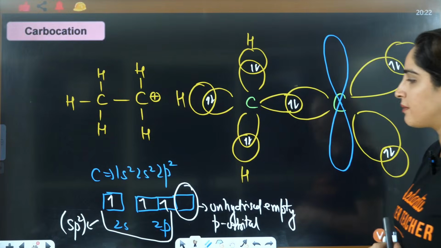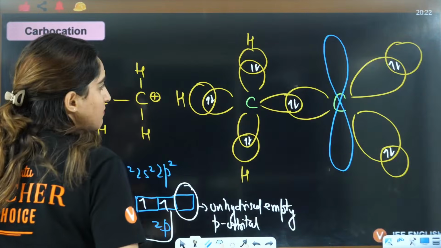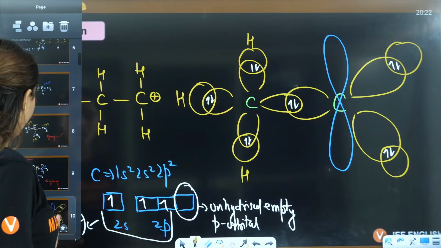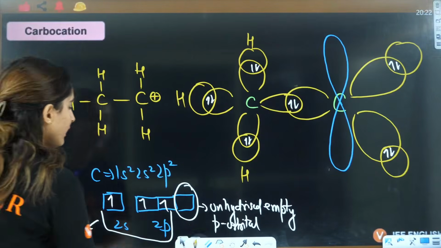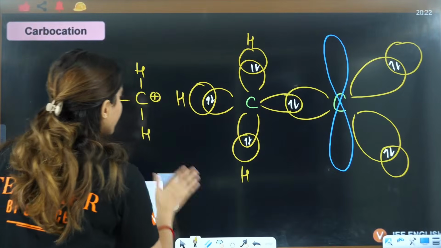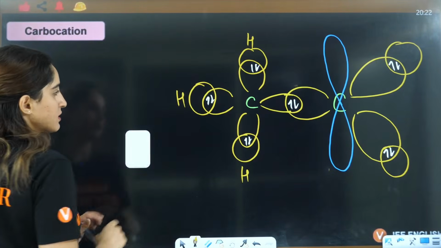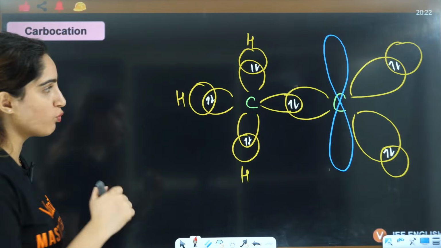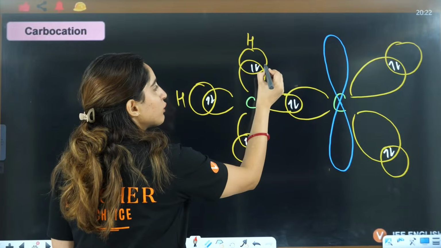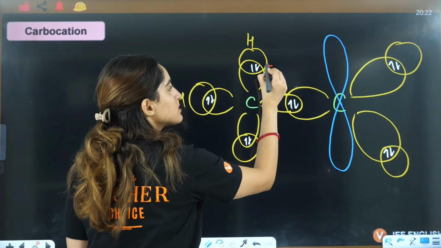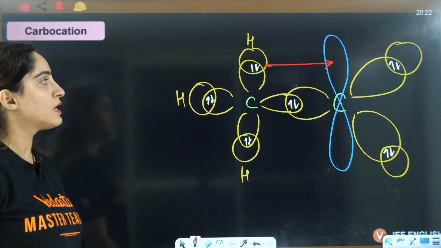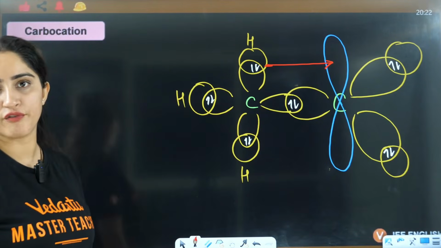Now students, tell me one thing. Can you see here what kind of bonding, what kind of transfer will happen here? So what will happen? Sigma electrons are going to move. These 2 electrons will shift here.